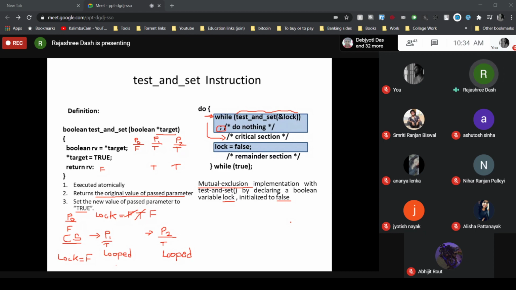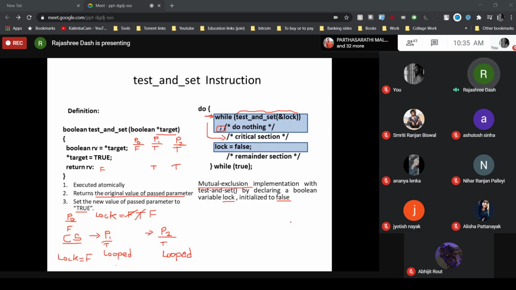Now, once P0 makes the lock false, which one will enter the critical section, P1 or P2? Can you tell me? Looking at the code, is there anything specified? No, ma'am. So which one will get it? There is no particular code mentioned that says whether P1 will start or P2 will start. Whichever first executes that while condition and gets the lock value false will enter the critical section.